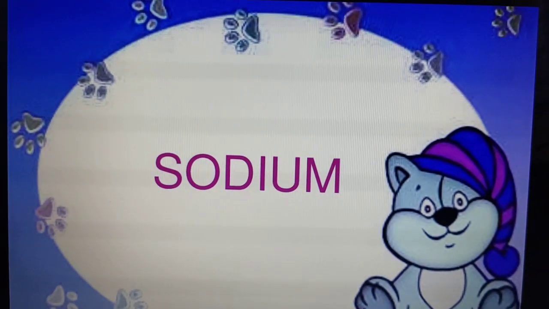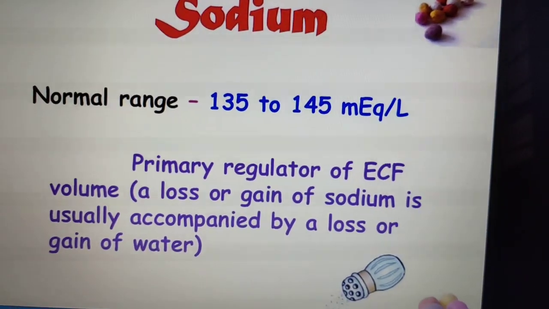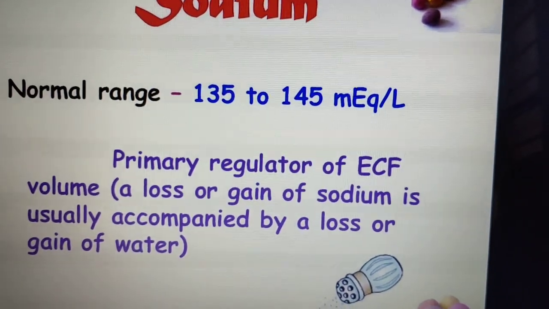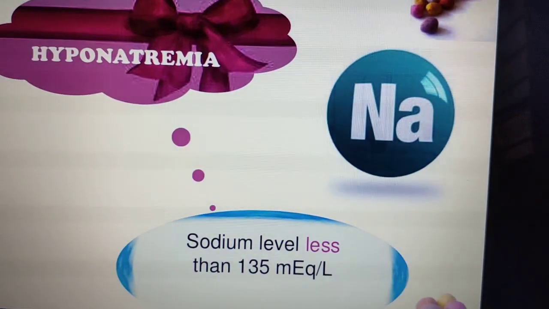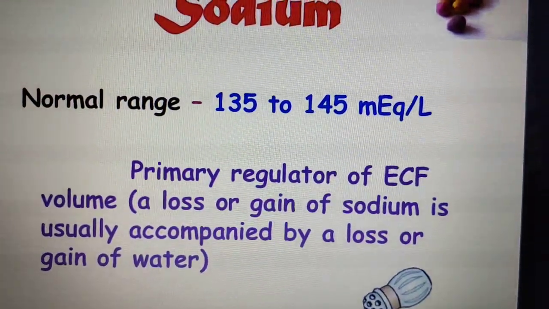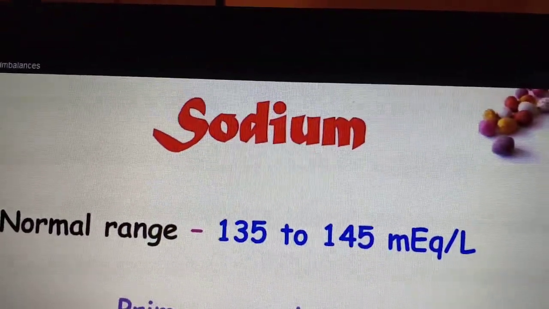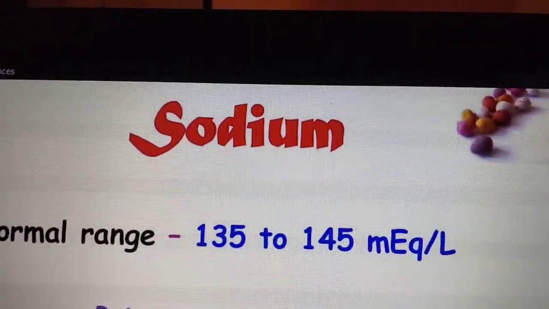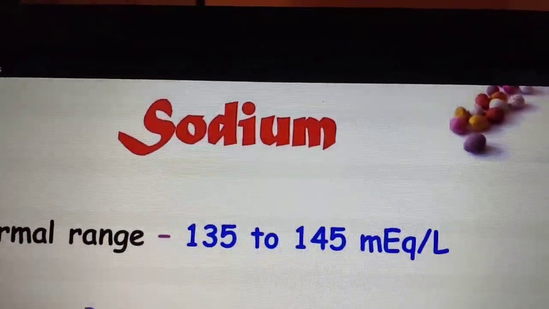Now we'll see the abnormal conditions related to sodium. The normal range, as we know, is 135 to 145 milliequivalents per liter. Sodium is the primary regulator of extracellular fluid volume. If it is less than 135 milliequivalents per liter, we call it hyponatremia. If it exceeds 145 milliequivalents per liter, we call it hypernatremia.